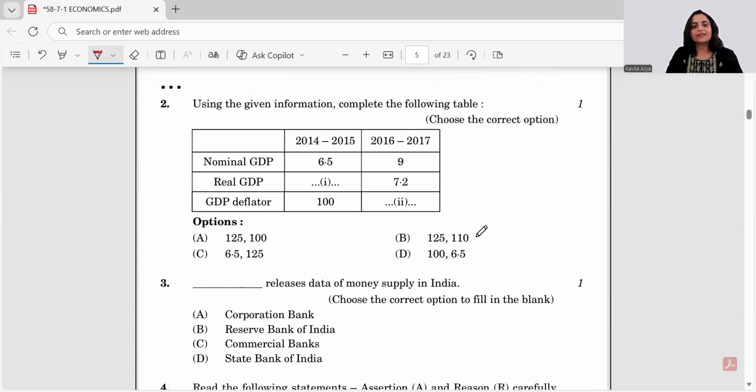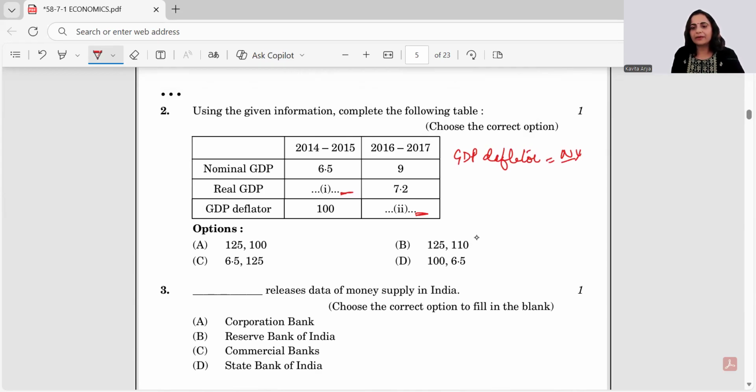The second question is, using the given information, complete the following table. And in this table, we are given these two blanks, first and second, and it talks about the nominal and real GDPs. So we know the GDP deflator is equal to nominal income by real income into 100, right?